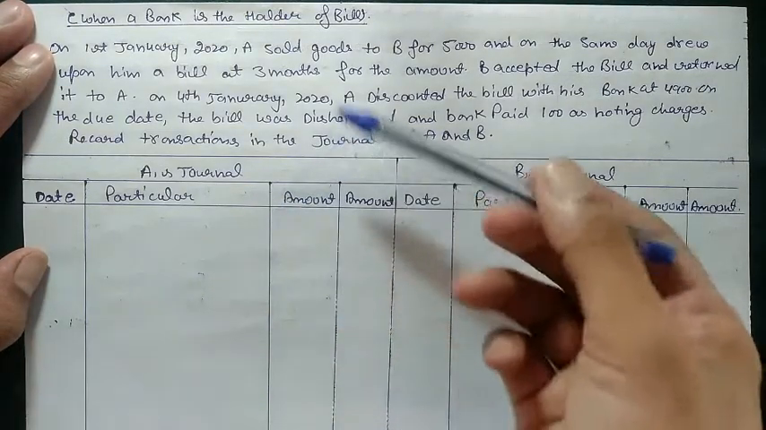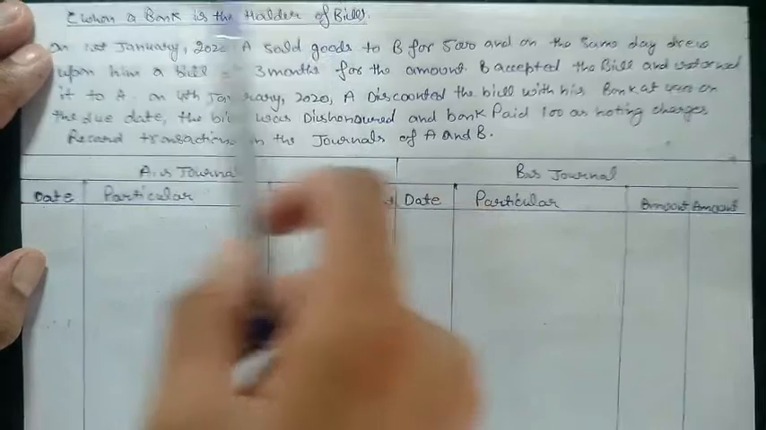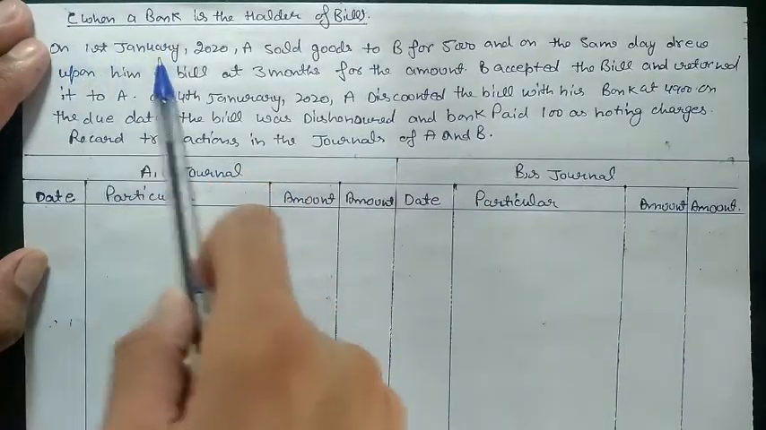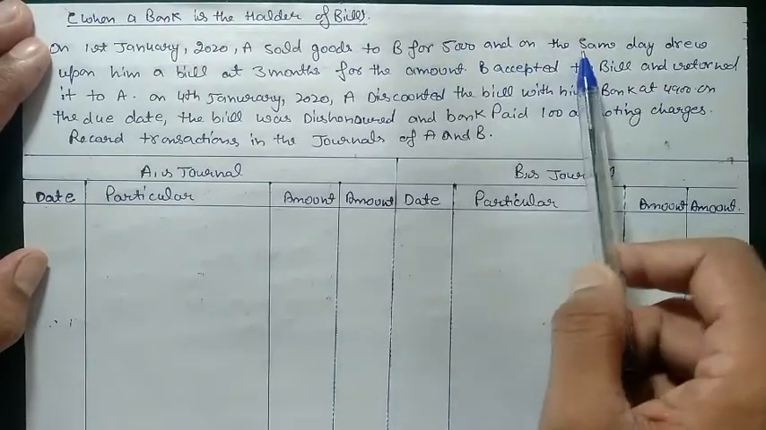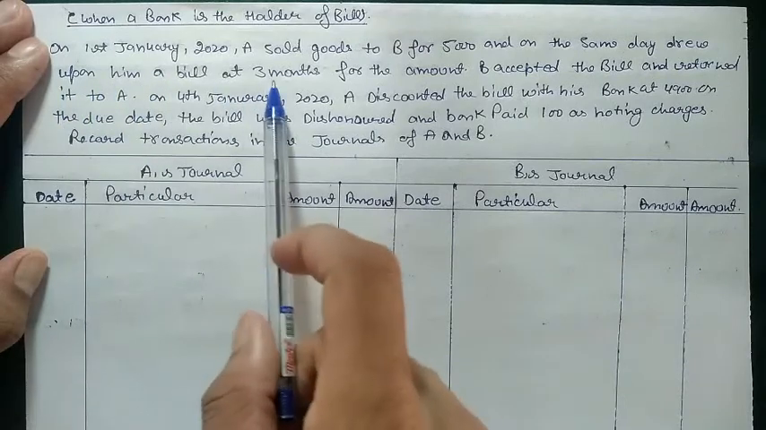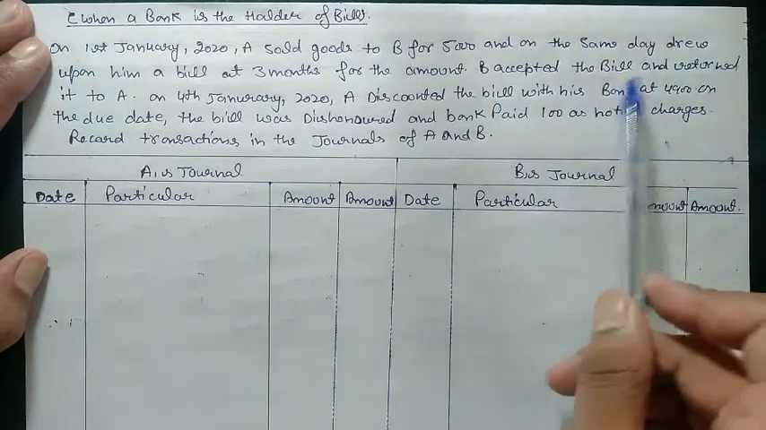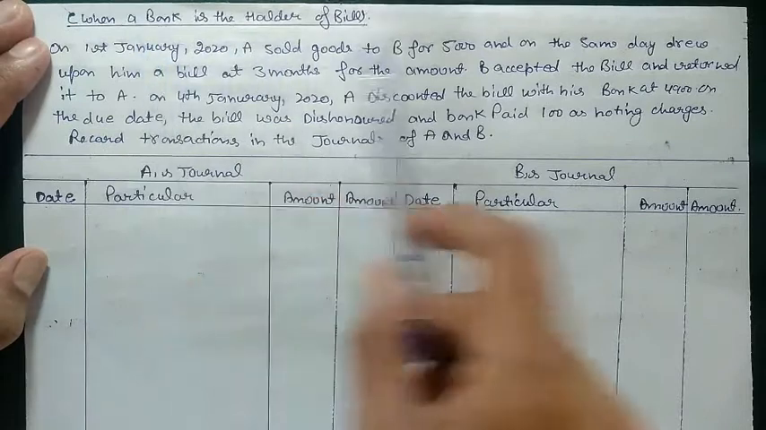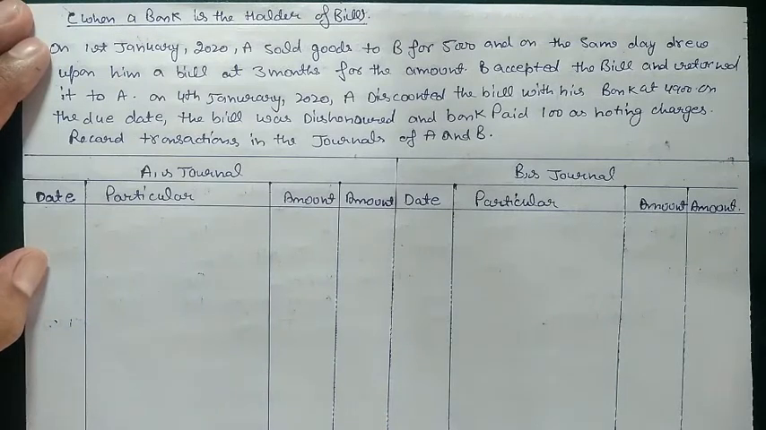So we will start from the sale of the goods. First we have a question on the holder of a bill, the bank. The question is, on 1st January 2020, A sold goods to B for 5,000 and on the same day drew a bill upon him for 3 months for the same amount, that is 5,000. B accepted the bill and returned it to A. So all things happened on the same day, that is 1st January. So we have a single date for the drawing of the bill and for the sale, and because the drawee accepted the same bill on the same day, we will have a single date for the acceptance of the bill also.